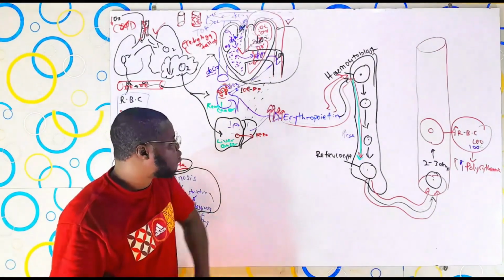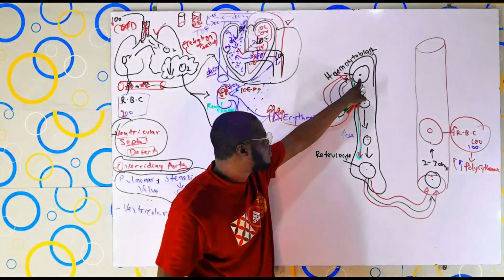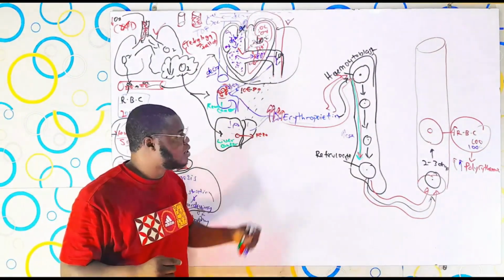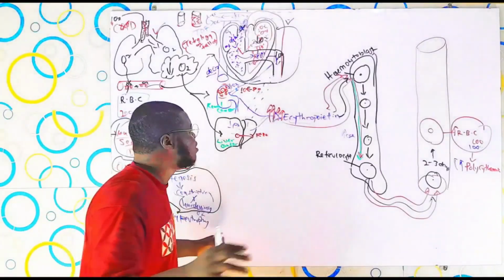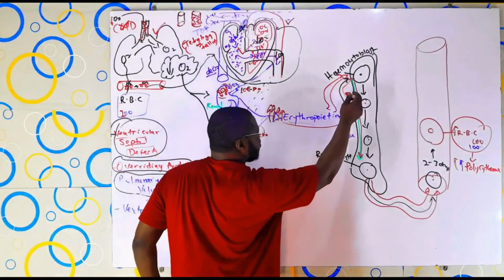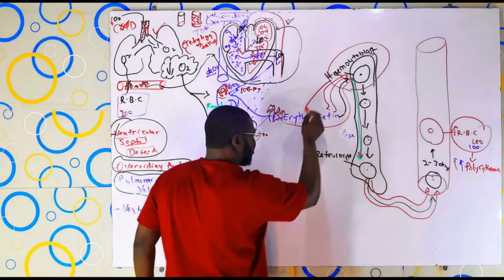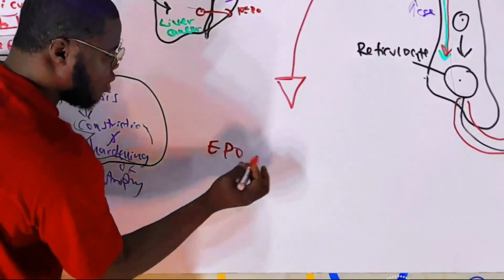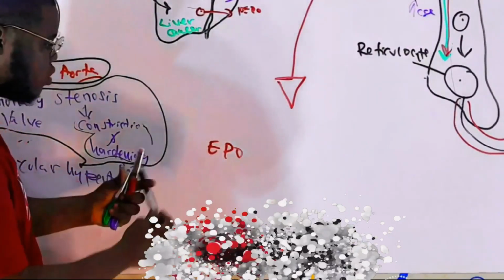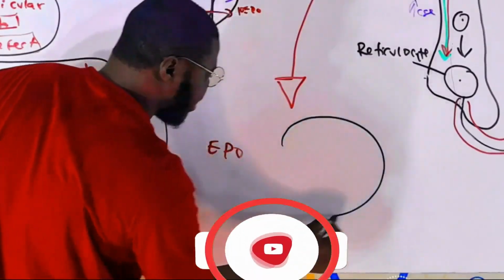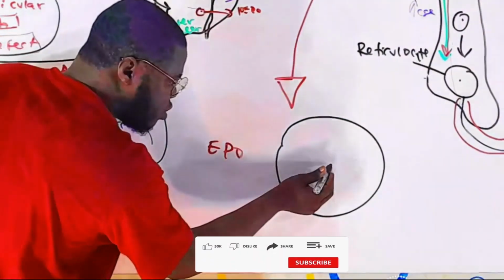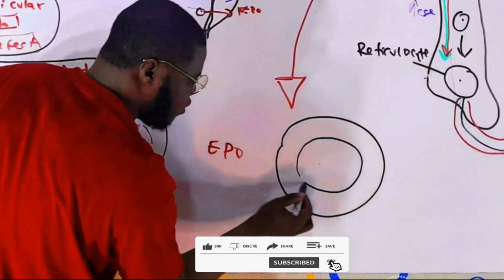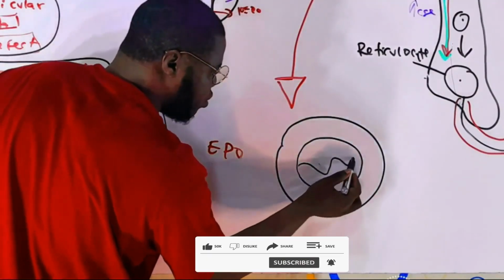Now, let me magnify what is really happening when erythropoietin reacts with the hemocytoblast. Let me try to just magnify it a little bit so you can understand what is happening here better. When EPO, erythropoietin, is coming to act on the hemocytoblast, within the nucleus of the hemocytoblast, these dots that we have right here, so within that nucleus, let's magnify it a little bit, we have DNA. I'm sure you know that before.